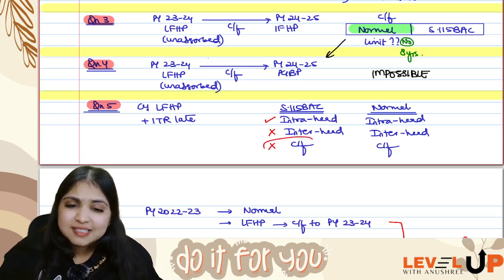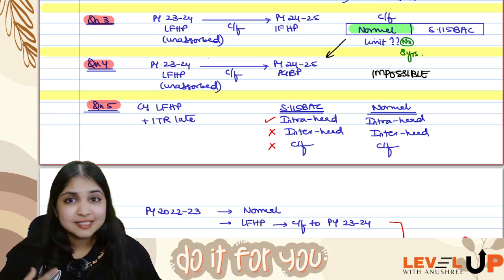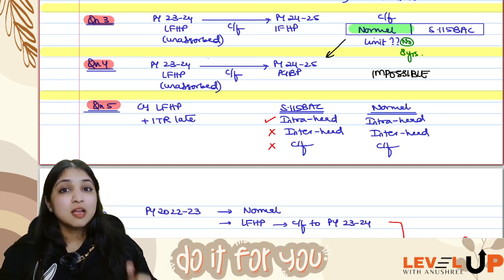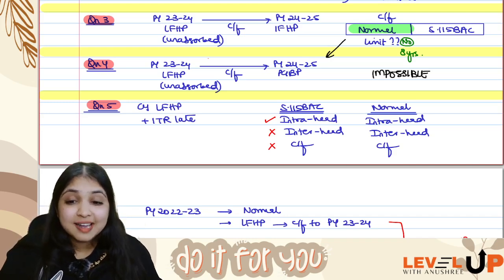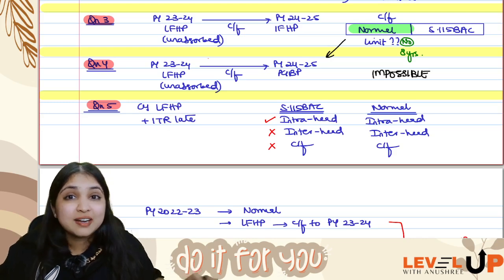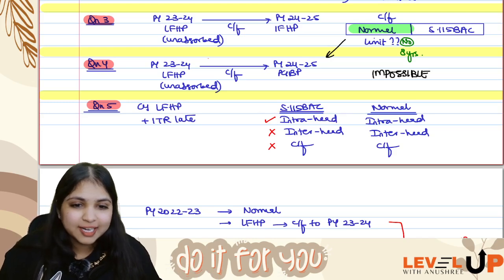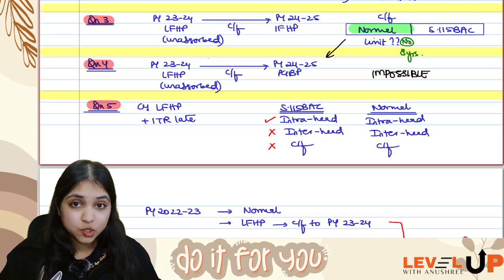Okay. Why is carry forward not allowed? Is it because ITR is filed late? Is that the reason? No, carry forward is not allowed because under 115BAC, for loss from house property, only intra-head is allowed. So whether ITR is filed late or not, that is not even relevant for my discussion. Under 115BAC, in any case, only intra-head adjustment of loss from house property is allowed. Inter-head and carry forward is not allowed.